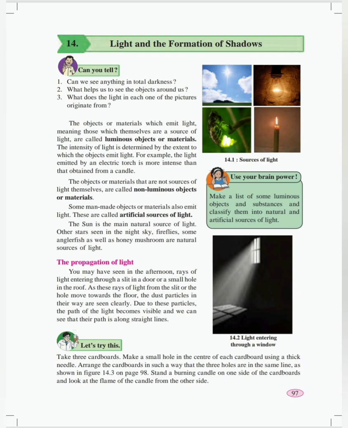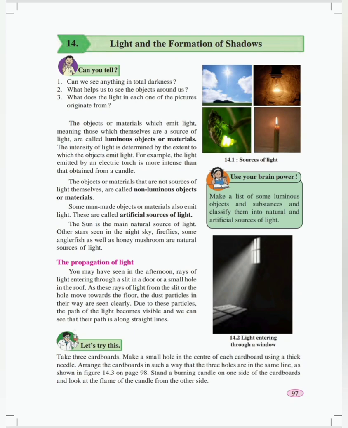Under the point propagation of light, we came to know that light travels in a straight line. We have discussed it with the help of two activities on textbook page number 98. It shows that light travels in a straight line. This is called the linear propagation of light.